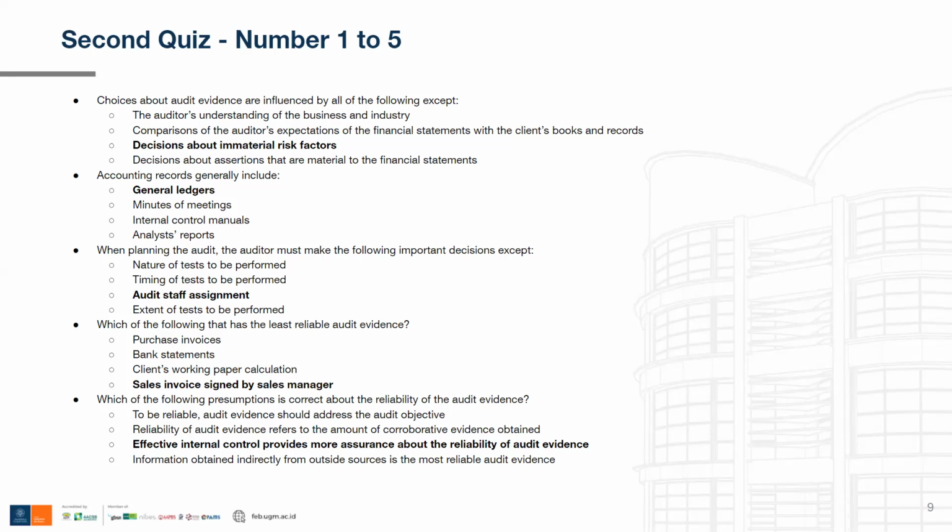For example, a company of course has its own accounting system, and when it has proper and good internal control implemented, the internally provided evidence can be reliable as well. So yeah, the third option is the more correct answer.